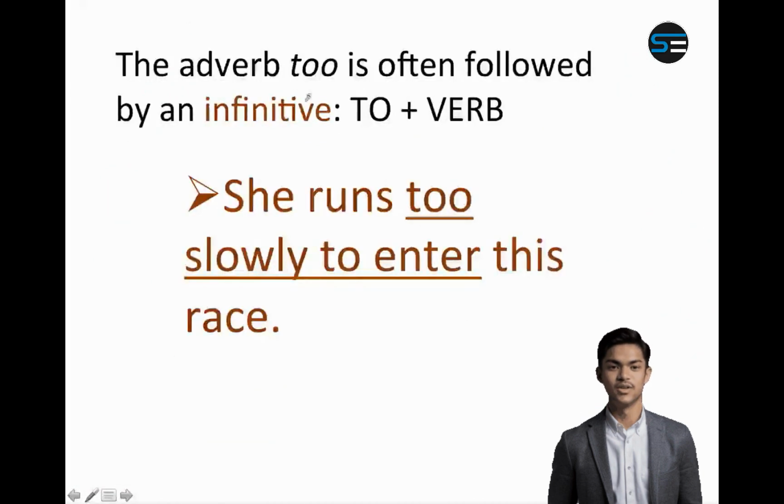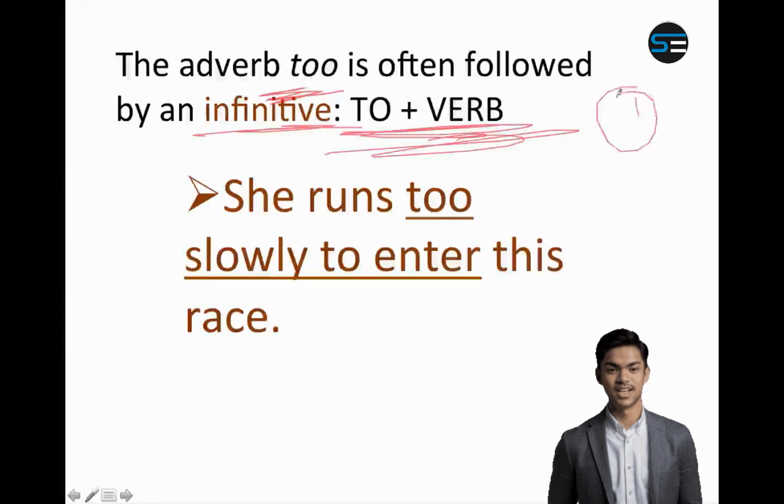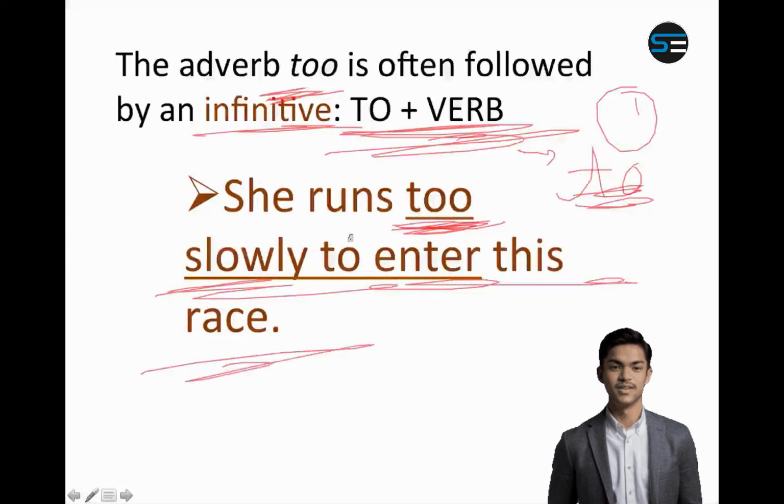Now the adverb "too" is followed by an infinitive, to plus verb. This is the first rule. Whenever you use "too", you will always use it with "to". "Too" will be followed by "to", and it shows a degree. For example, she runs too slowly to enter this race. That means she is not good enough to enter this race.